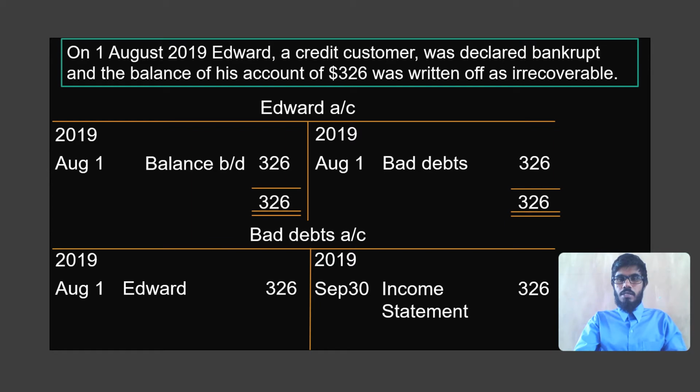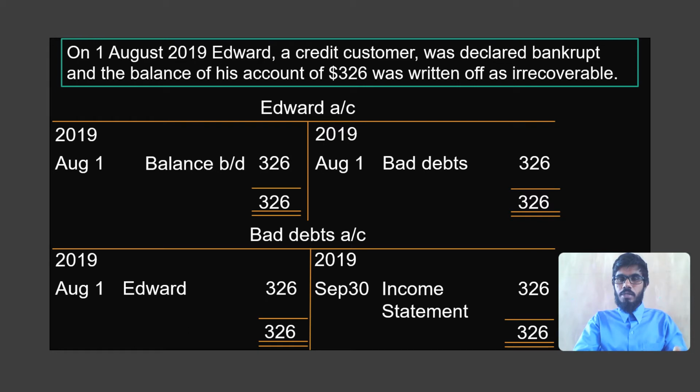So students, what are the three things that are happening in relation to bad debts? The first thing is creation of bad debt. When a bad debt occurs, we debit the bad debt account and we credit the customer's account. And then at the end of the year, we close the bad debt account by making a transfer to the income statement by writing the total amount of bad debt that is already recorded in the bad debt account.